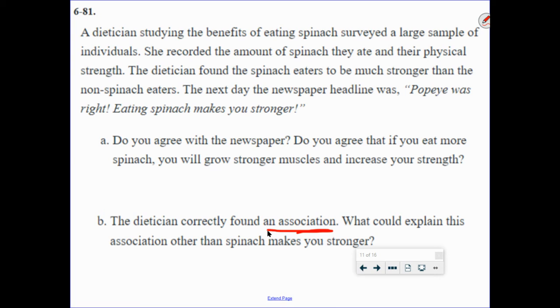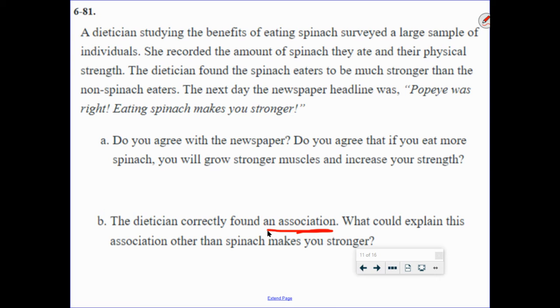Well, here's the thing. I don't know how many of you eat spinach. Not everyone does. However, it does seem to be that those who eat spinach, what in general might be true about their lifestyle? Okay. In general, those who would prioritize eating spinach because it's good for you are more concerned about their health and maybe the type who are going to go out of their way to do exercise, to work out, to eat other healthy things.